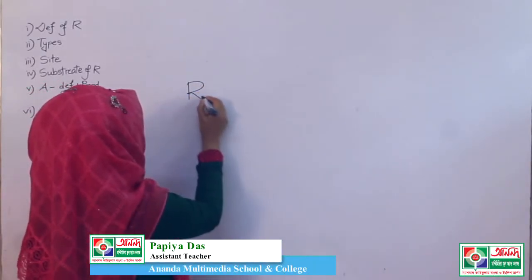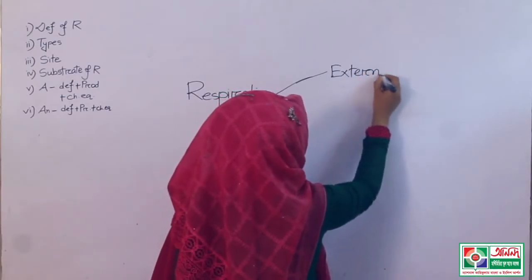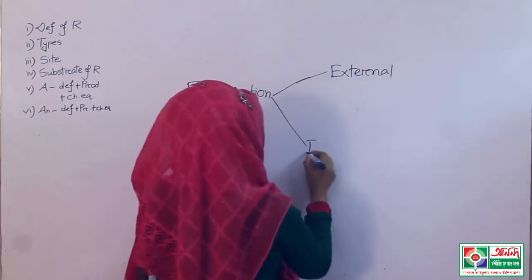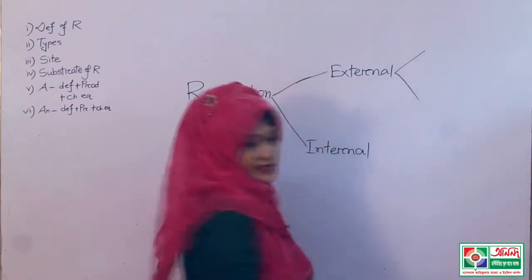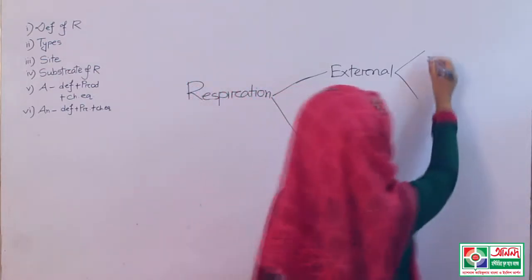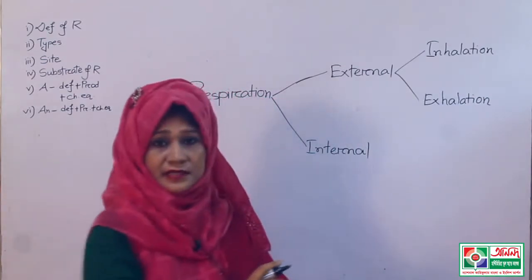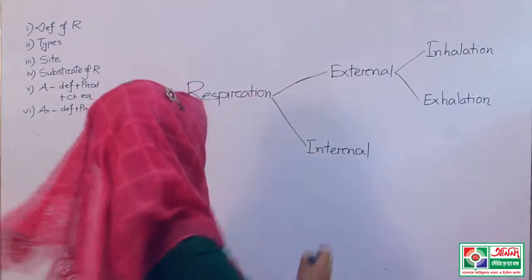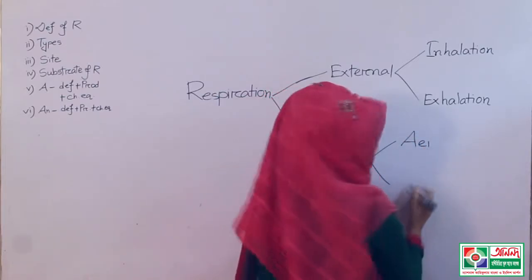It is of two types: external, another one is internal. External respiration is again divided into two types, inhalation and exhalation. Internal respiration is also of two types, aerobic respiration and anaerobic respiration.